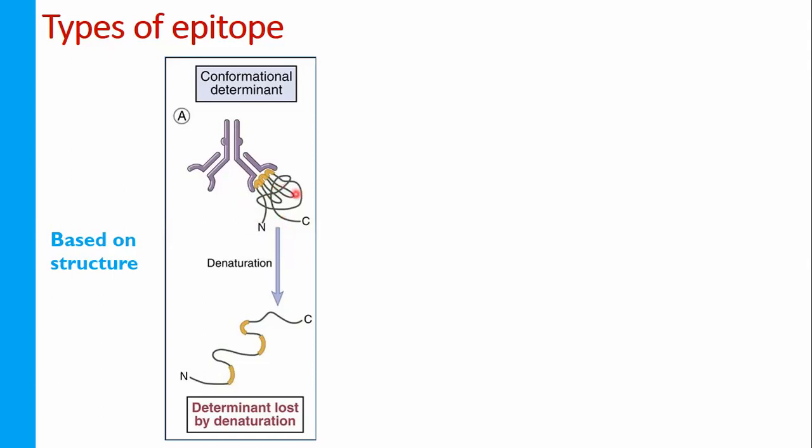As you know, when I heat up to 60-70 degrees Celsius, or by any denaturing treatment, this protein gets denatured. That means the three-dimensional structure, the secondary and tertiary structure of the protein, is lost. It comes down to the primary structure, which is just the nascent amino acid chain. Look here, the regions have separated. Now what happened? The epitope is lost. That kind of epitope is called a conformational epitope.